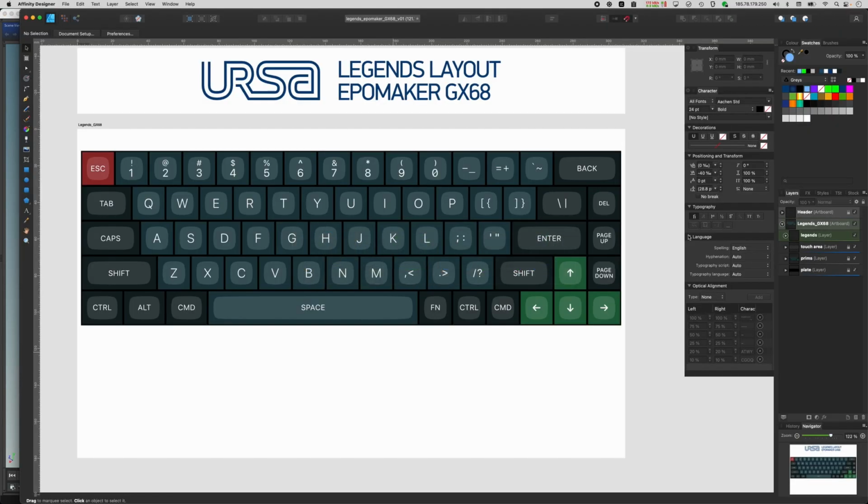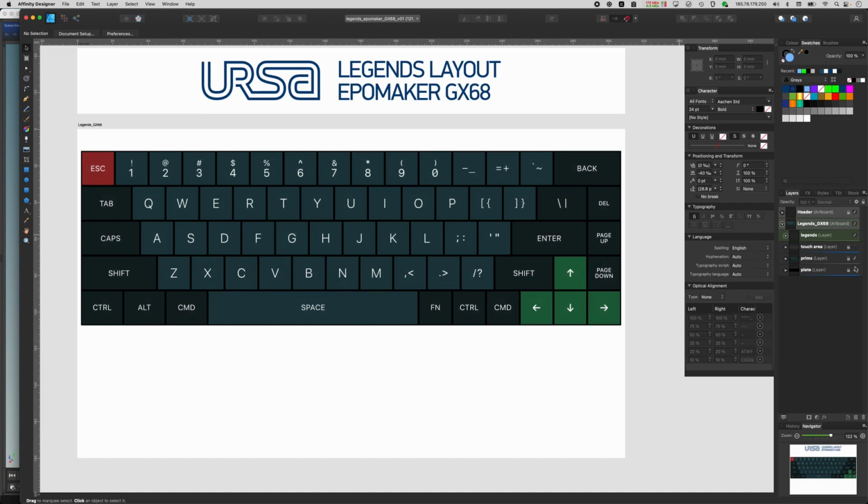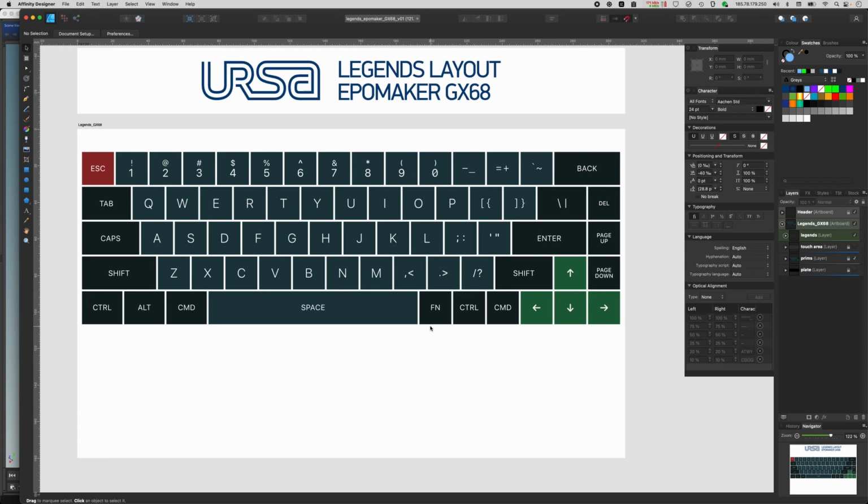Okay, the legends are done in Affinity Designer. It's a vector-based program, and I've recreated the ApoMaker GX68 layout here. Added some color to get a feel for the key set, added some legends with the font. I think it's San Francisco, rounded, because rounded is a nice legend font, I think. And this gets exported into Houdini via EPS.